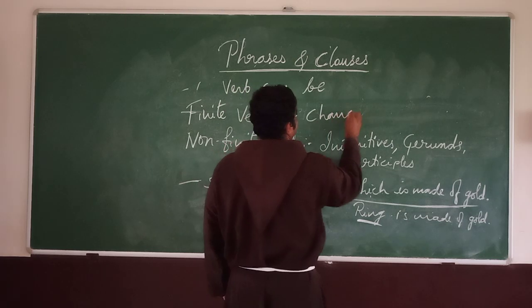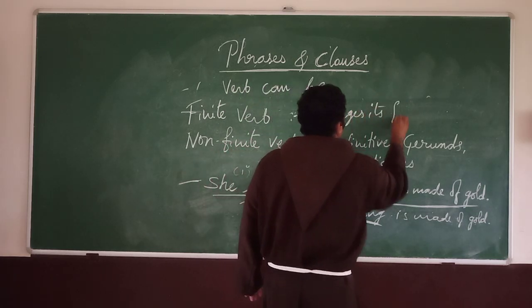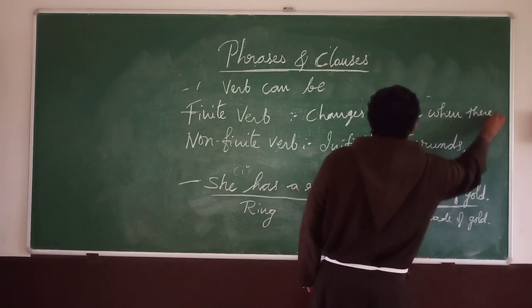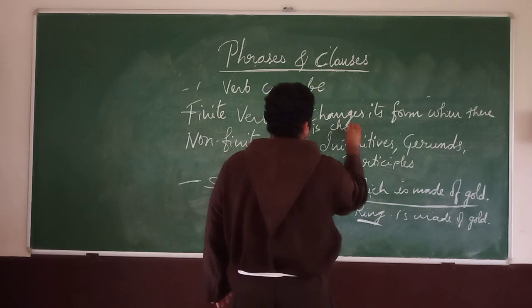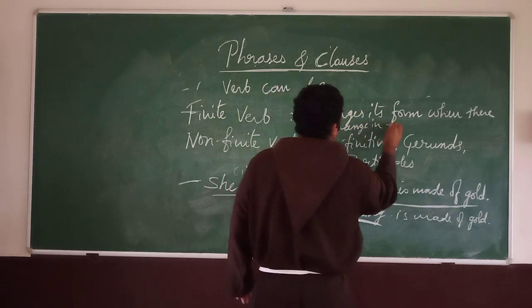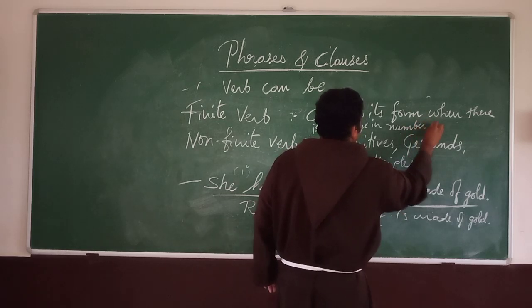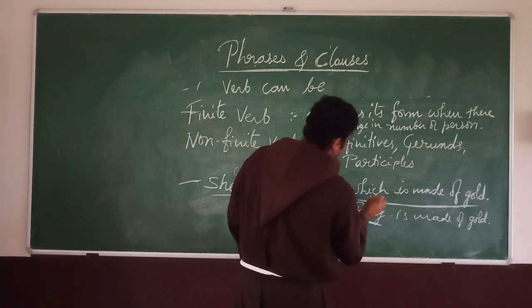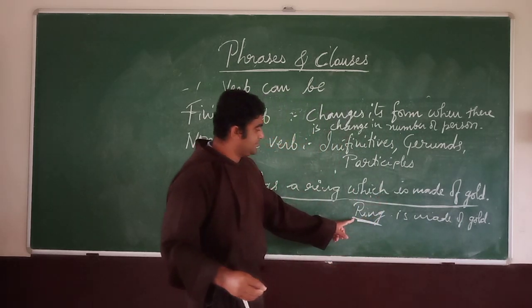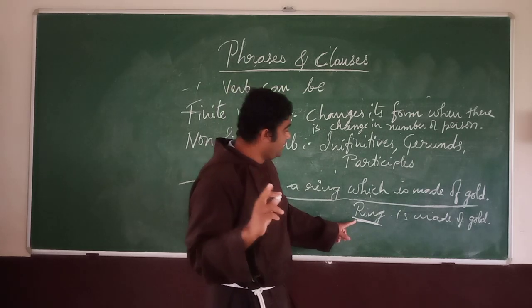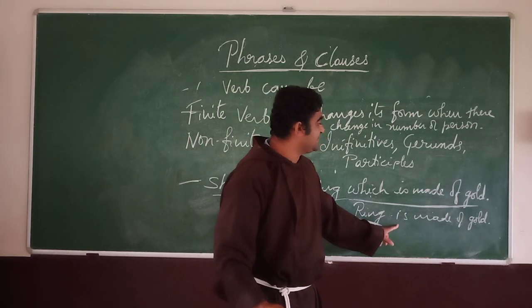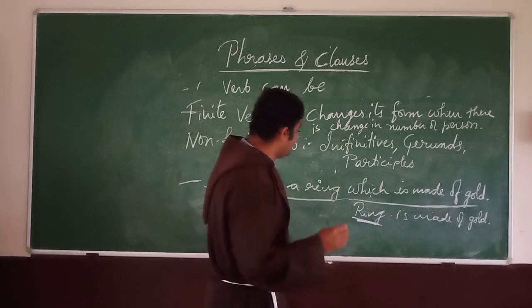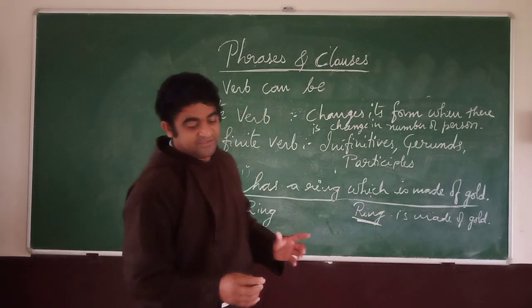Changes its form when there is change in number or person. In a simple way, here you see it changes its form, which means a ring. Ring how many? It shows one ring. Therefore, the verb suddenly is put as "is". Now another example: he was tired when I